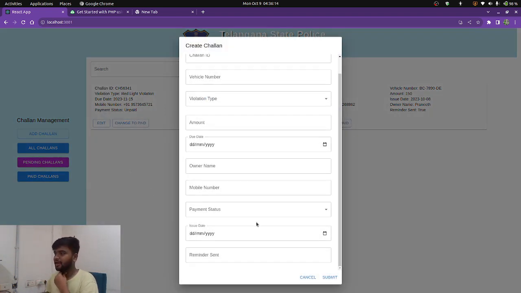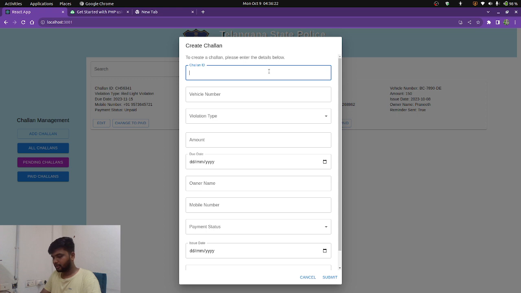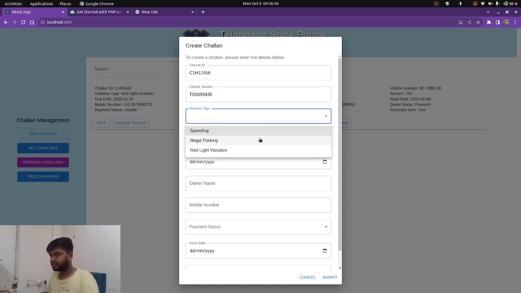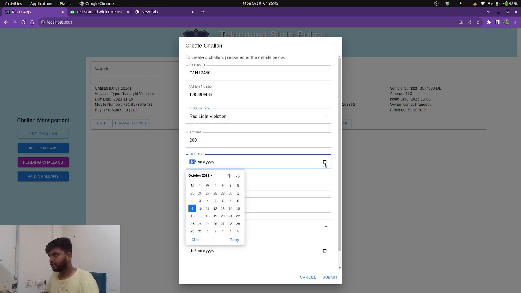While adding, he can add the challans. This is the dropdown. He should select the violation type. Let's add a demo challan, CH12568, vehicle number TS0899435, violation type, let's say red light violation, amount 200, due date,